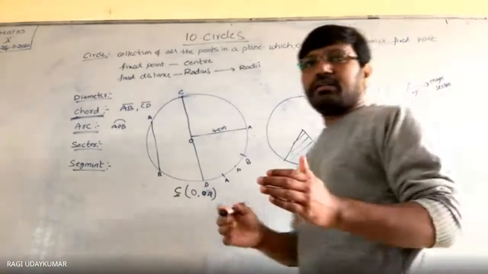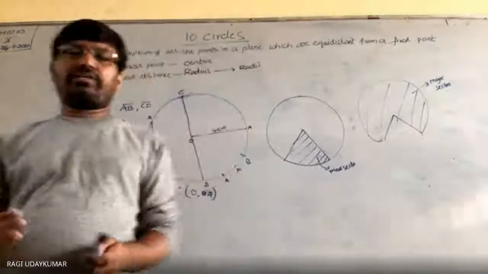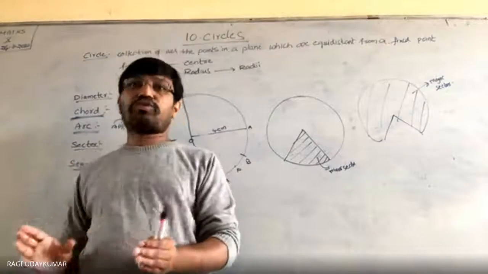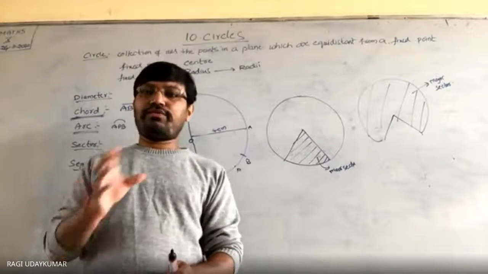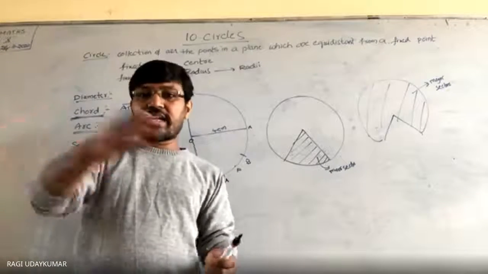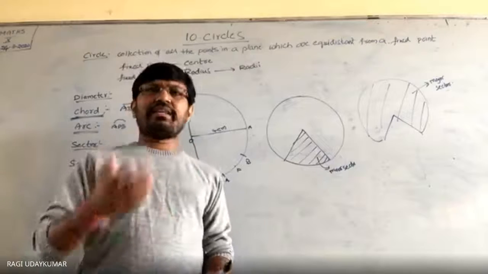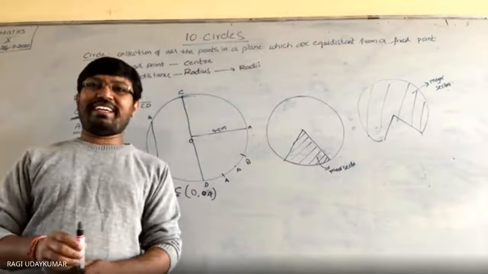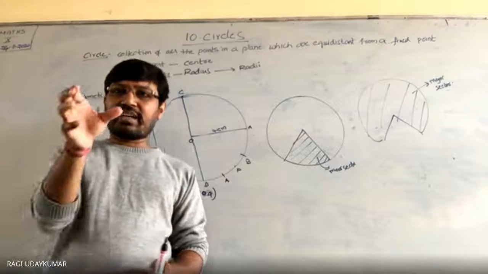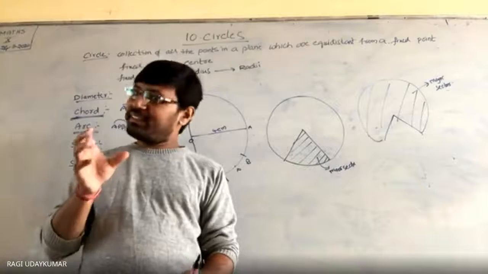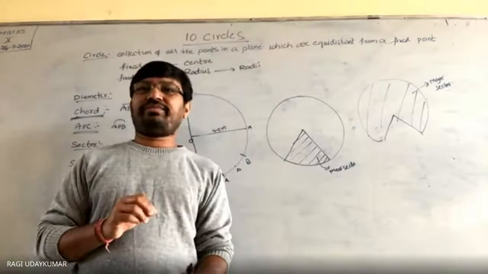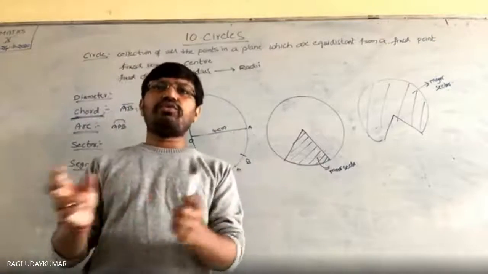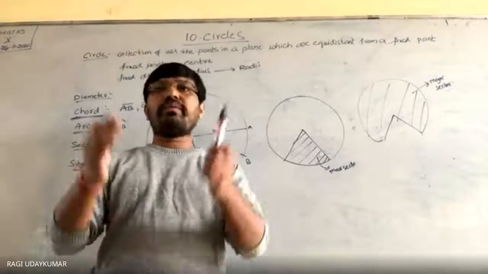When you cut a cake, if you go to a bakery, you will see that a cake is cut and a part is mostly given in sector shape. If you go to bakeries and a circular cake is there, I think you can see that in Damnagar also, at 7th Heaven, many people go and eat. How is a Black Forest cake cut? The Black Forest cake is in sector form, that is a sector. That's why I'm saying, compare whatever you see in your daily life with them, and then you will remember it for a long time.